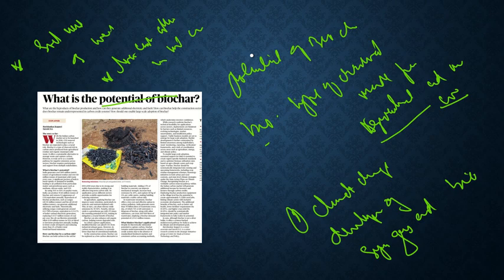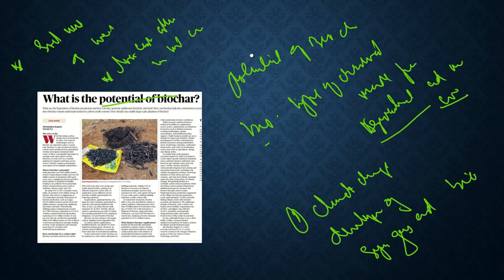The article finally says that despite these advantages of biochar, unfortunately it is very much underrated and underrepresented in carbon credit systems, because there is a lack of standardization and also no policy support for biochar. So this is what this article in a nutshell talks about. It talks about what biochar is, its potential functions and uses, and the lack of standardization and policy support with respect to biochar. I hope you have understood the article.